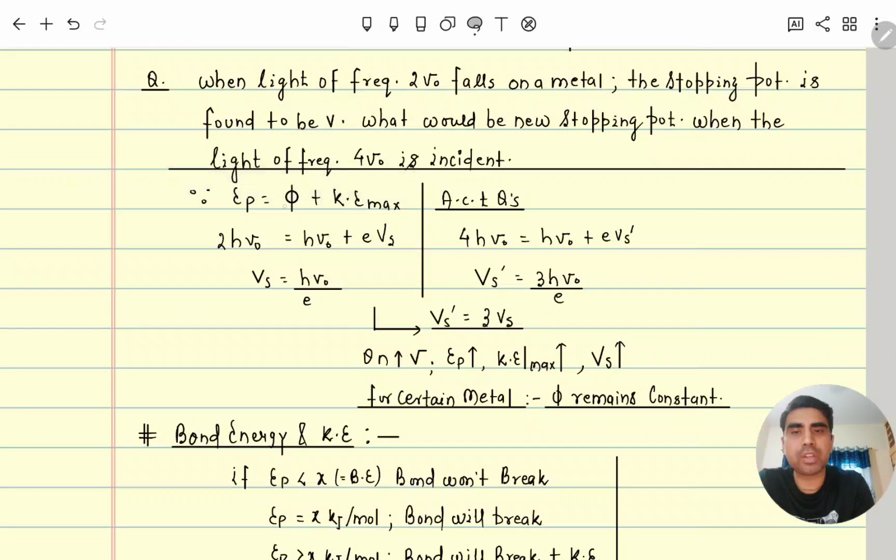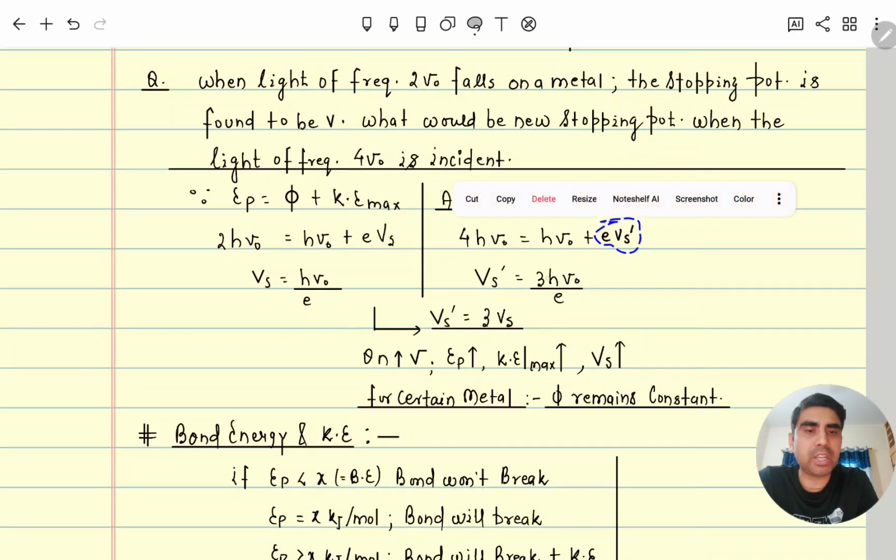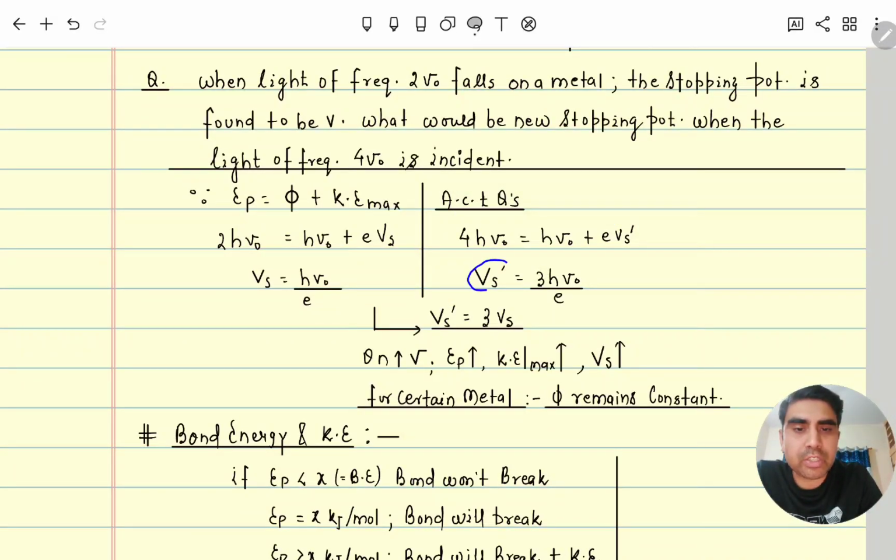So the energy of the photon is equal to work function plus kinetic energy. So 2hν₀, as given here, is equal to the work function hν₀ plus eV, that is eVs. So the stopping potential is coming hν₀/e. According to the question, if the frequency is increased to 4ν₀, then 4hν₀ is equal to the work function hν₀ plus eV', let's suppose this stopping potential is V'.